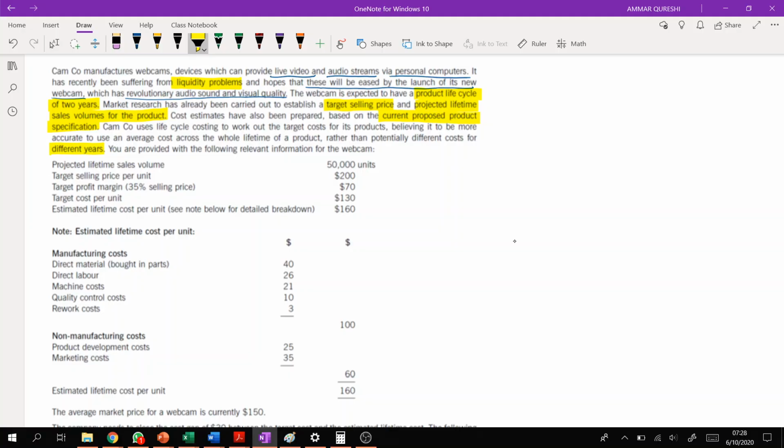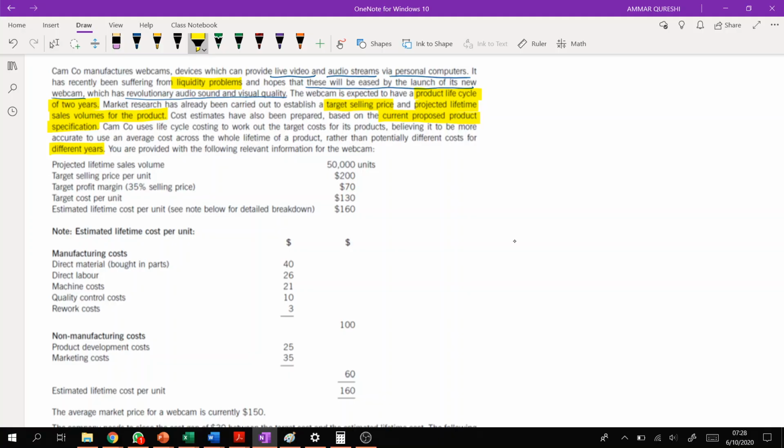Now, this is something which we will discuss in life cycle costing, because at different phases of the life of the product we tend to charge different prices from the customer. When we launch the product, we charge different prices. When our product starts growing in the market, we charge different prices.